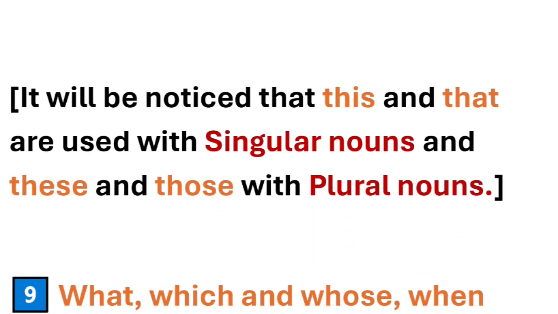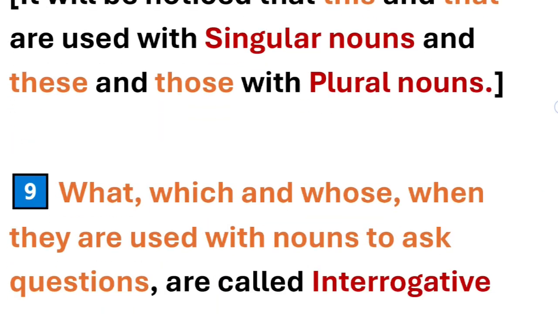Now we're going to discuss this: it will be noticed that this and that are used with singular nouns. This and that are always used with singular nouns, and these and those with plural nouns. These and those are used with plural nouns. This, that are singular and these, those are plural.